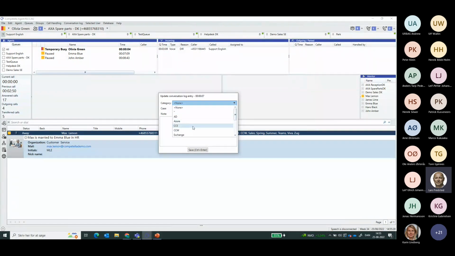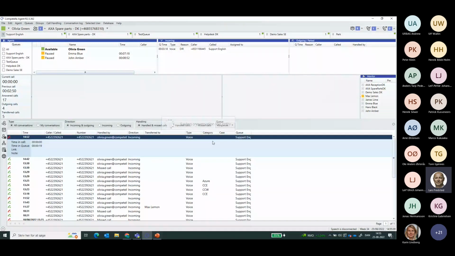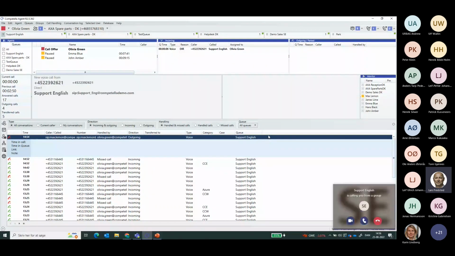I'm now being prompted for the wrap-up codes in the solution. If the subject in this case was CCE, aka Contact Center Enterprise, save that. Then it goes into the conversation log and will be shown for later purposes or can be searched. And then, if a call is still waiting, I'll be able to take that particular call. So a new call will be served, coming in.